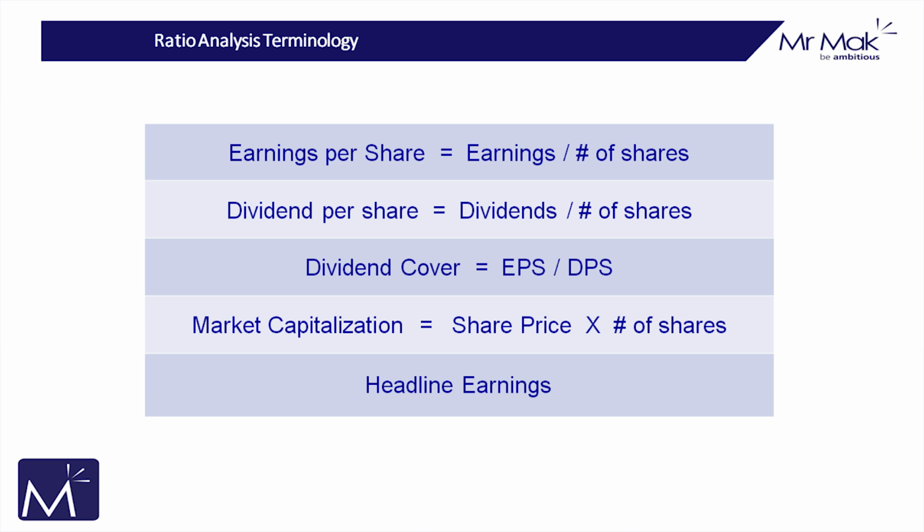So headline earnings reflect the sustainable earnings of a company that can be replicated year in, year out. If there are significant once-off gains or significant once-off losses, those are stripped out to get to the sustainable earnings of the company. And we call those headline earnings. These are some of the terms, lingo people throw around. Very, very simple, very easy to understand.